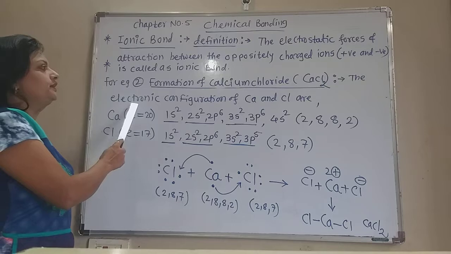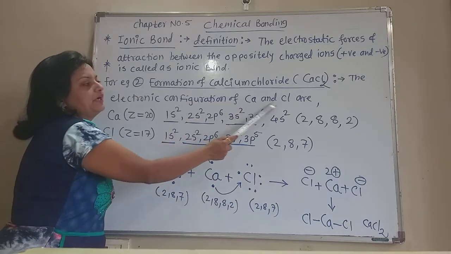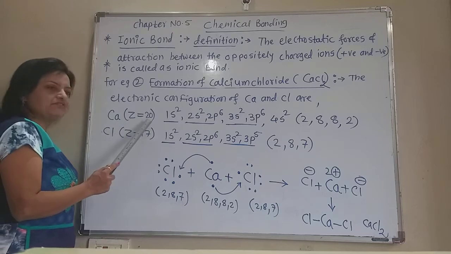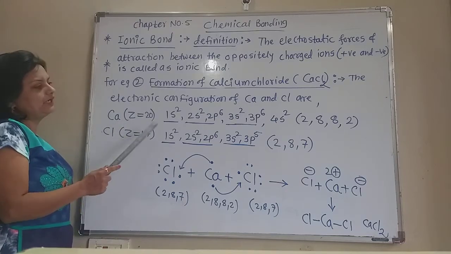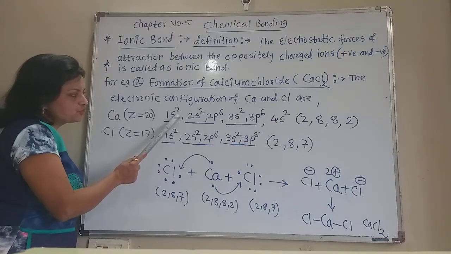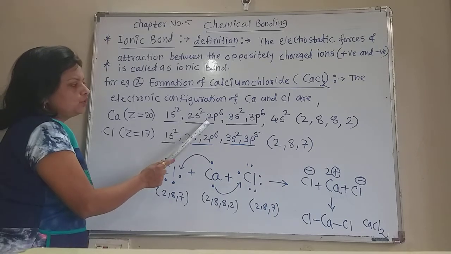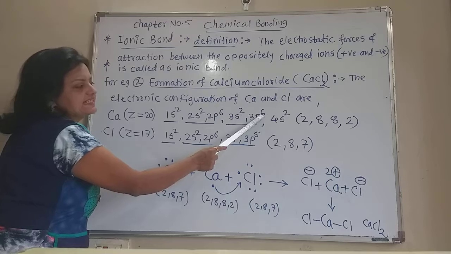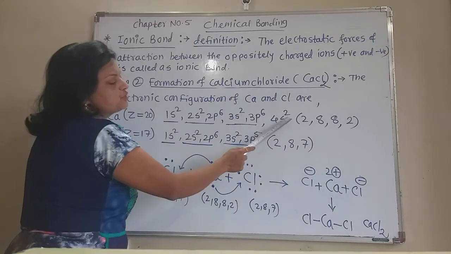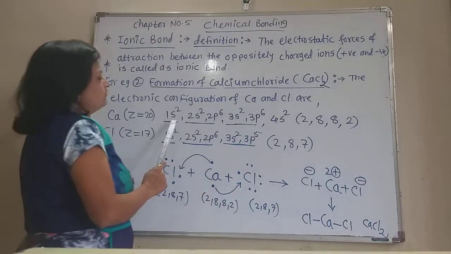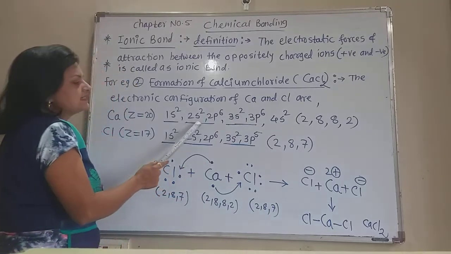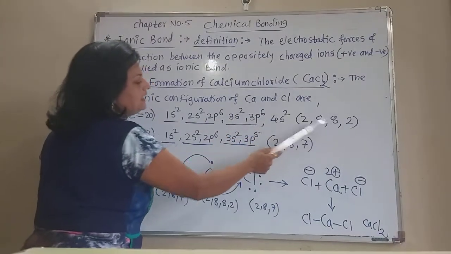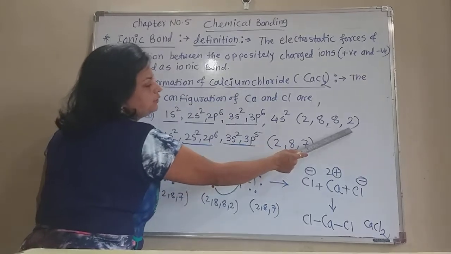The electronic configuration of calcium and chlorine are in this way. Calcium Z is equal to 20. So the electronic configuration is 1s2, 2s2, 2p6, 3s2, 3p6, 4s2. Now the first shell contains 2 electrons, the second shell contains 8 electrons, the third shell also contains 8 electrons and the fourth shell contains 2 electrons.